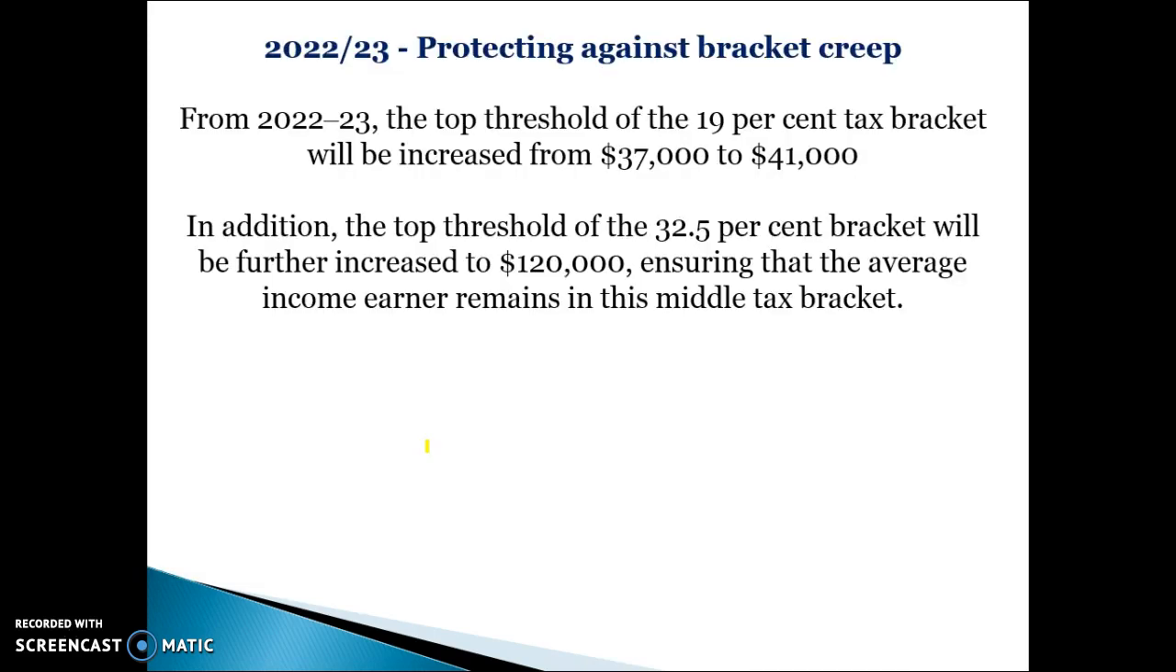In 2022-23, the government is going to raise the 19 cent tax bracket from $37,000 to $41,000, which means you can earn an extra $4,000 before you have to start paying the 32.5 cent tax bracket. Again, designed to increase people's disposable incomes, leave them with more money, and therefore help to boost consumption spending. The third policy is that at the same time they're going to increase the 32.5 cent tax bracket from $90,000 to $120,000. So you won't start paying 37 cents in the dollar until you earn $120,000 instead of $90,000, which is going to save people significant amounts of money.